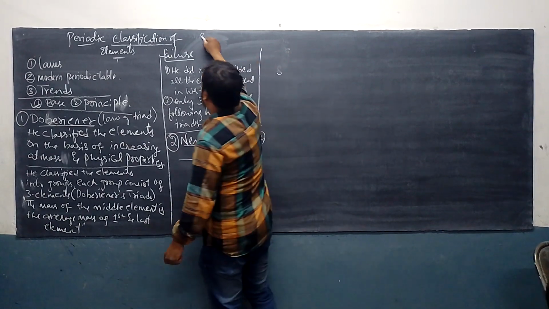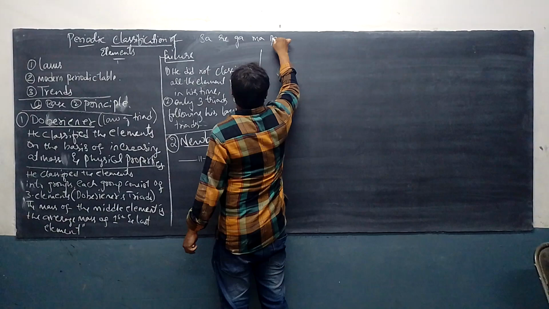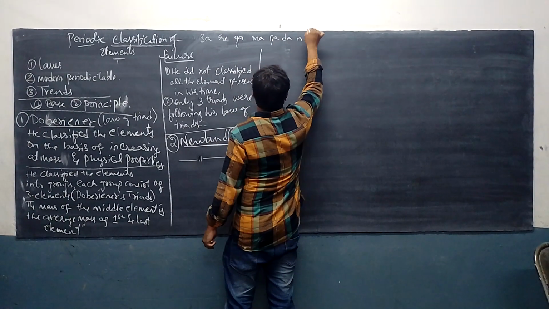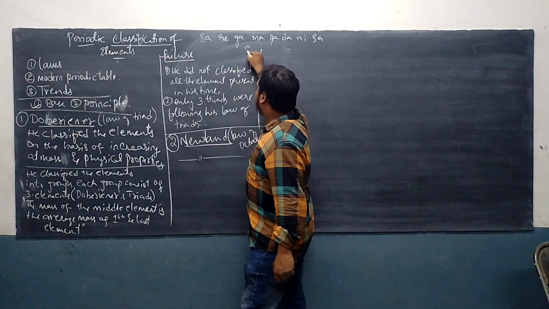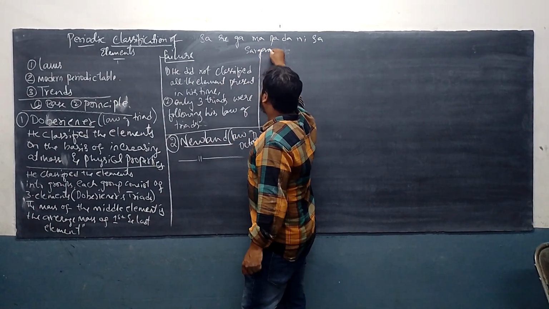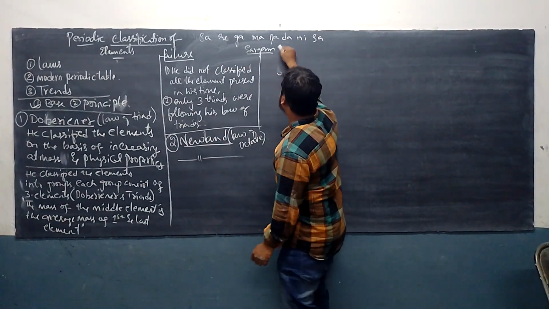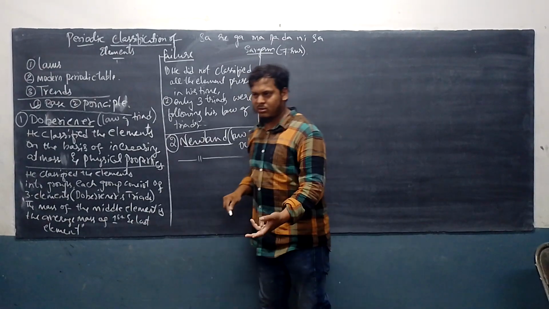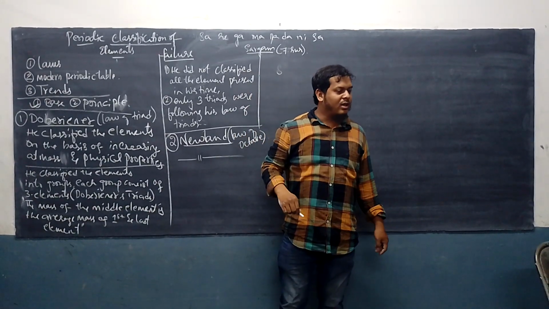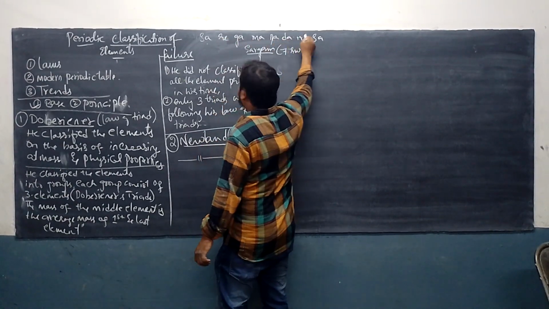For example, if I say sa re ga ma pa da ni sa, what is this? This is known as sargam, right? What do you mean by sargam? Sat sur. Sur means noise. Seven kinds of noise. What are those? Sa re ga ma pa da ni sa.